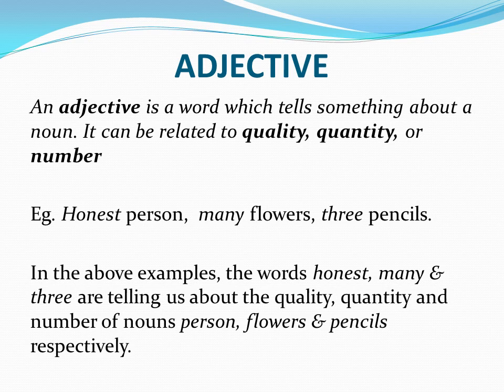See, honest person, honest is the quality. Many flowers, many, it is the quantity. 3 pencils, it is the number of pencils. This is how we use adjectives.